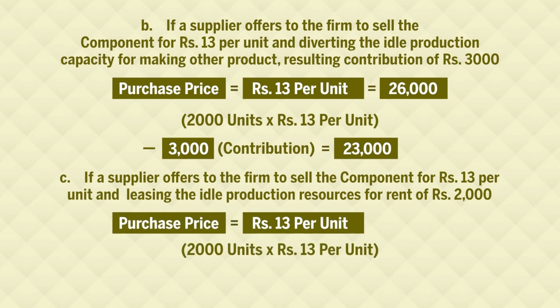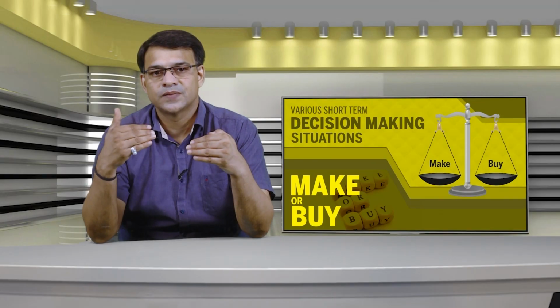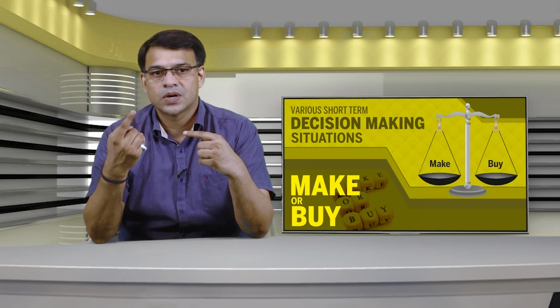We need 2000 units of component, so we are paying 26,000, and now, as we are going to purchase from the supplier, we will have idle capacity. These idle resources we are going to give on lease, and we will get lease rent income of rupees 2000. So, on one hand we are paying 26,000, on the other hand we are getting rupees 2000. So, the actual purchase price will be reduced to 24,000. In this way we have calculated relevant cost.